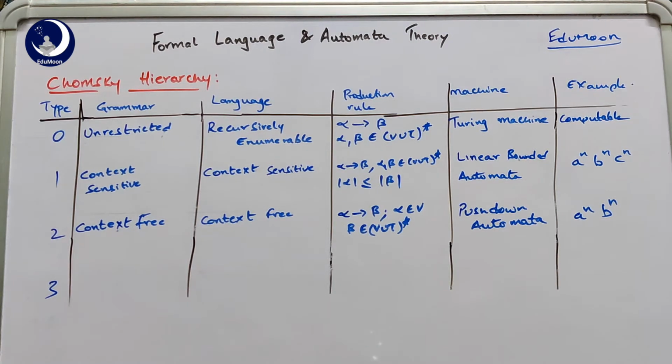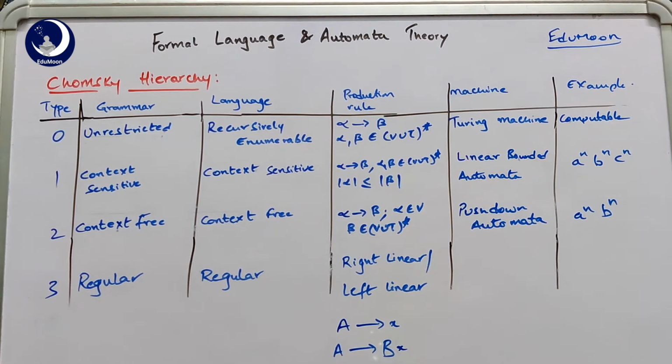So we go to the last type of grammar, which is called regular grammar, and the language generated is called a regular language. The production rules should be in the form of right linear or left linear grammar. What is meant by left linear grammar is that the production rule's left hand side should contain only non-terminals, or variables. So in the example shown here, A and B are the variables.